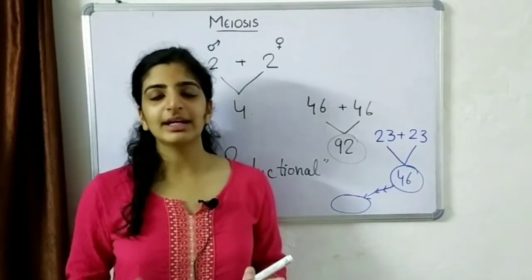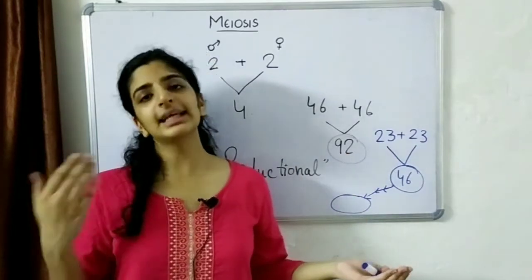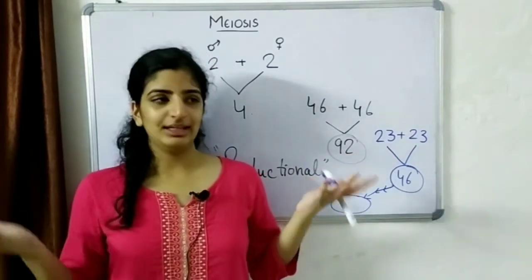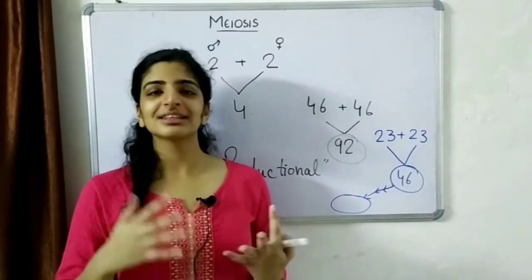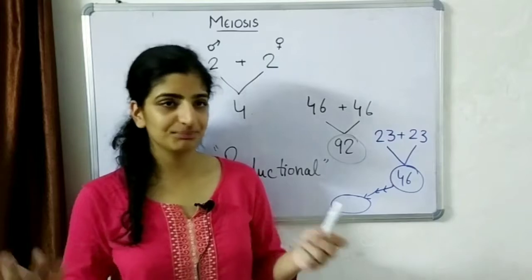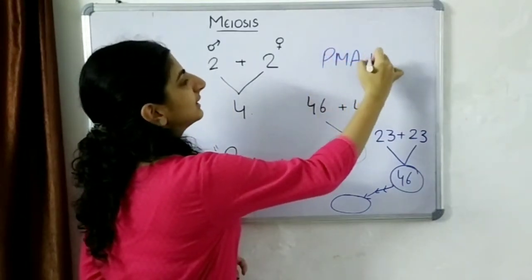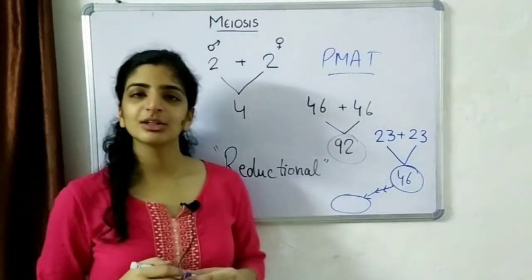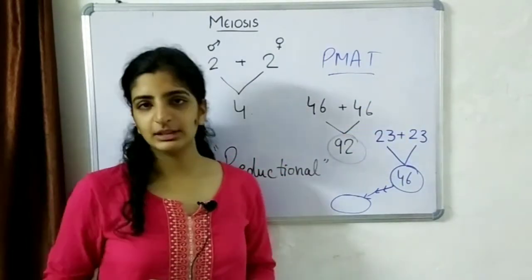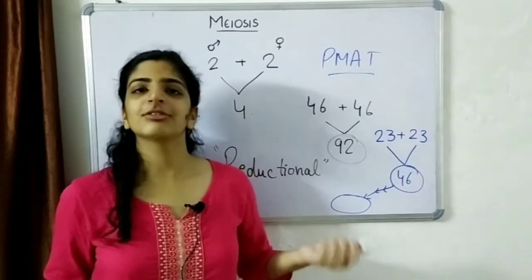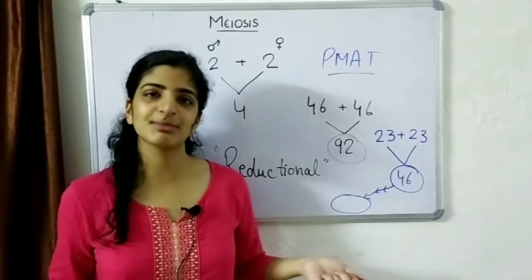Meiosis is also divided into 2 different phases. The first one is meiosis 1 and the second is meiosis 2. They are pretty easy names for a change. Meiosis 1 is again divided into the PMAT that we studied about: the prophase, metaphase, anaphase and telophase. The prophase 1 is a very detailed one. Metaphase, anaphase and telophase are pretty much the same as they were in the mitotic division. Meiosis 2 is entirely the same as mitosis.